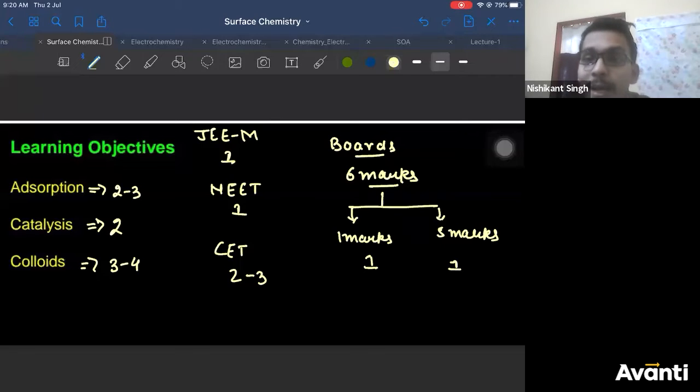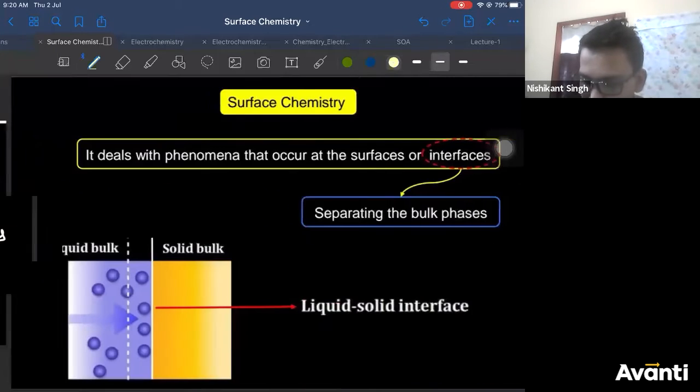The rest is definitions, reasoning, examples, processes. So we'll just explain the process and the definition, give the example and go faster. Wherever there is a numerical or graph part, we'll try to explain them. So let's start with adsorption.